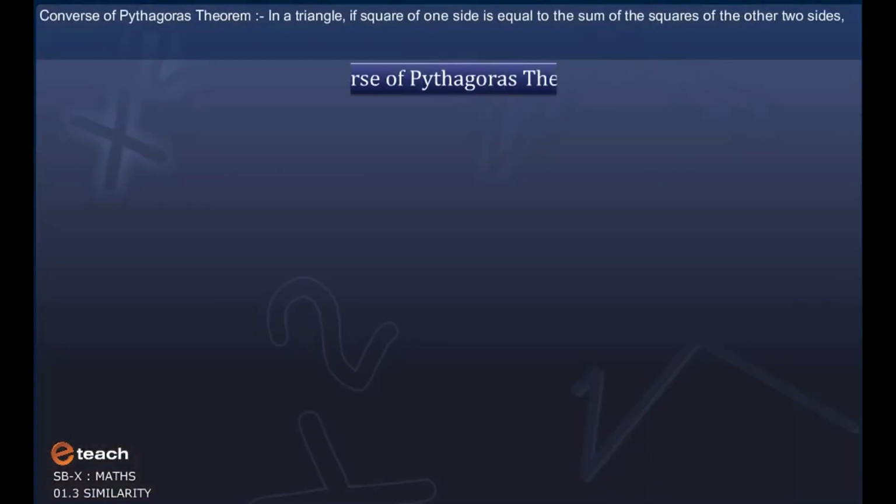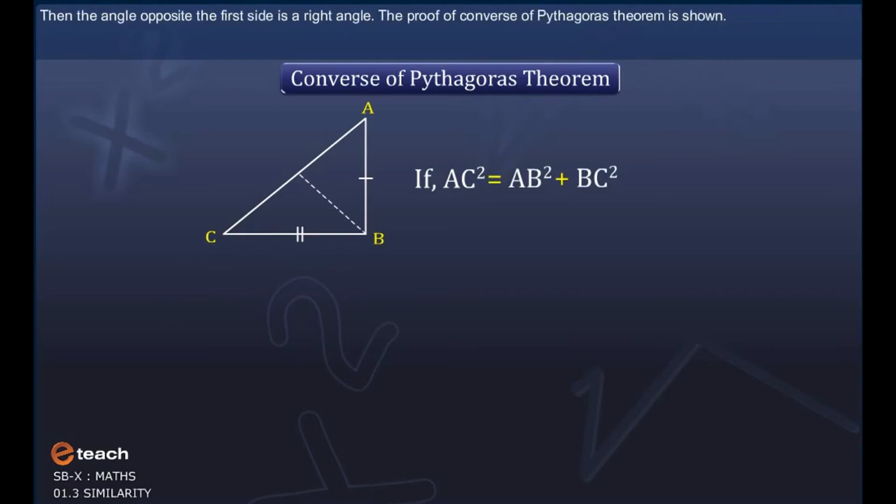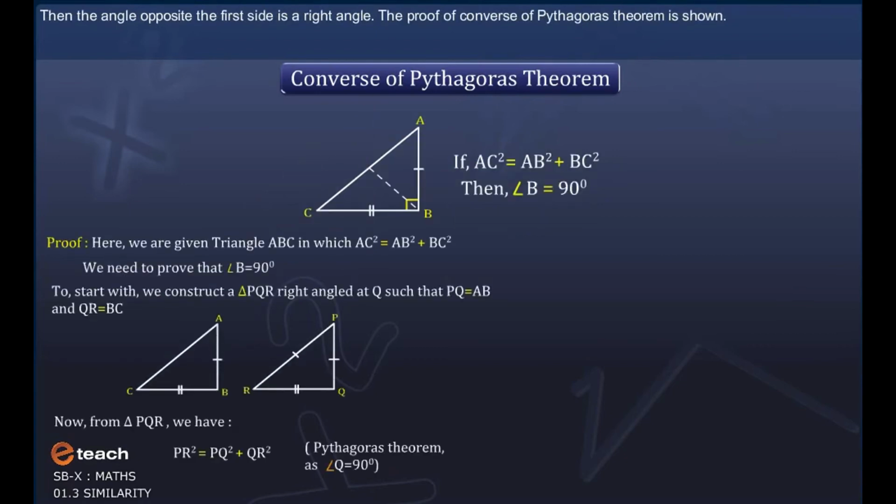Converse of Pythagoras theorem: In a triangle, if the square of one side is equal to the sum of the squares of the other two sides, then the angle opposite the first side is a right angle. The proof of the converse of Pythagoras theorem is shown.